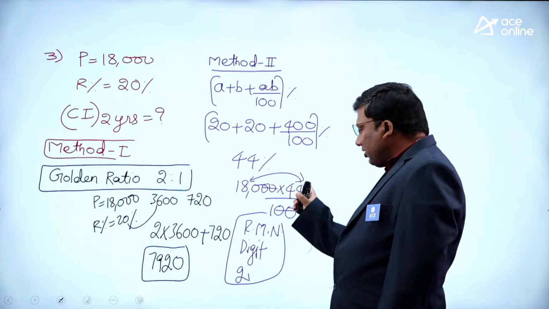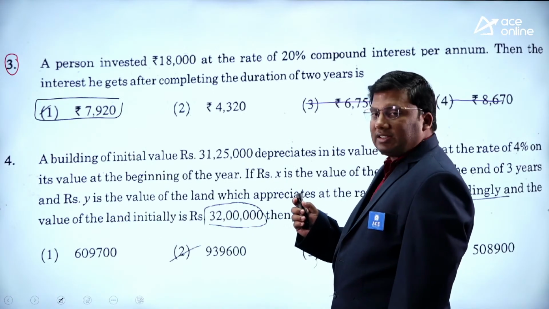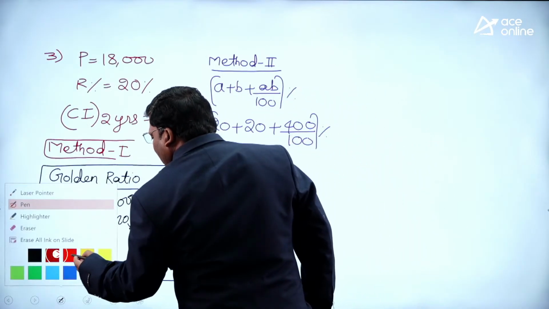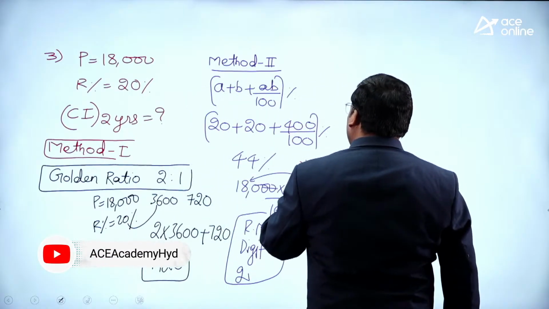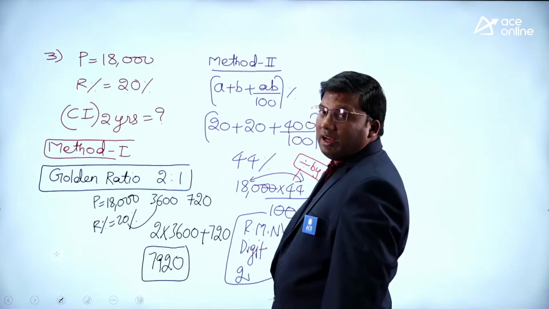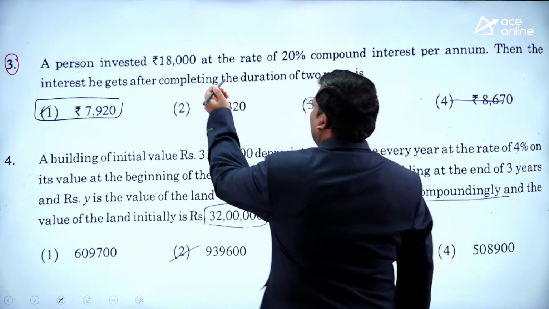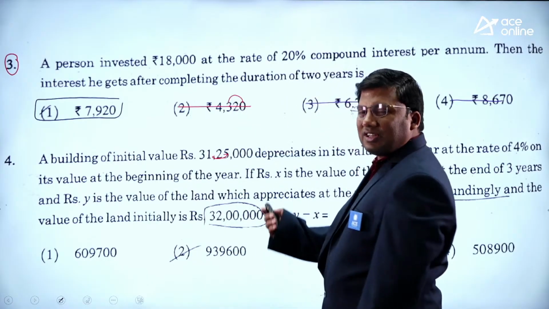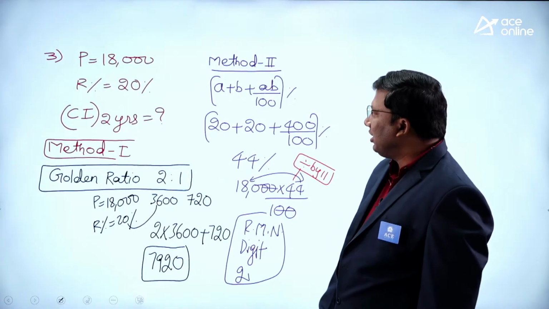On 18,000, 44 percent. 44 is divisible by 11, so the answer should be divisible by 11. 0 plus 3, 4 plus 2, 6 minus 3, not divisible. Just without even doing calculation, you got the answer as 7920.